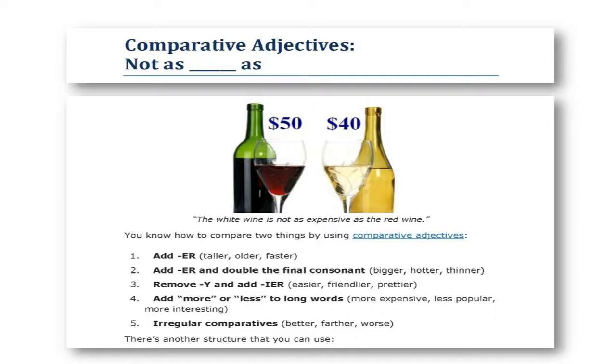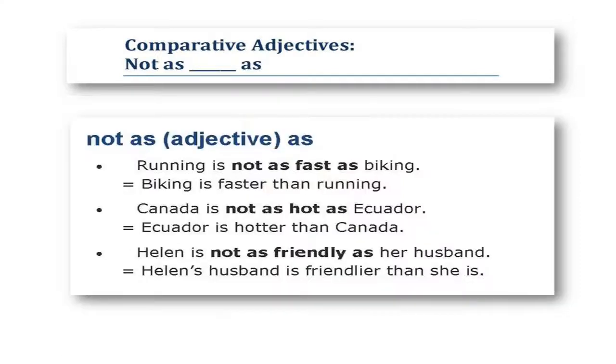There's another structure that you can use. Not as adjective as. Running is not as fast as biking. This means biking is faster than running.